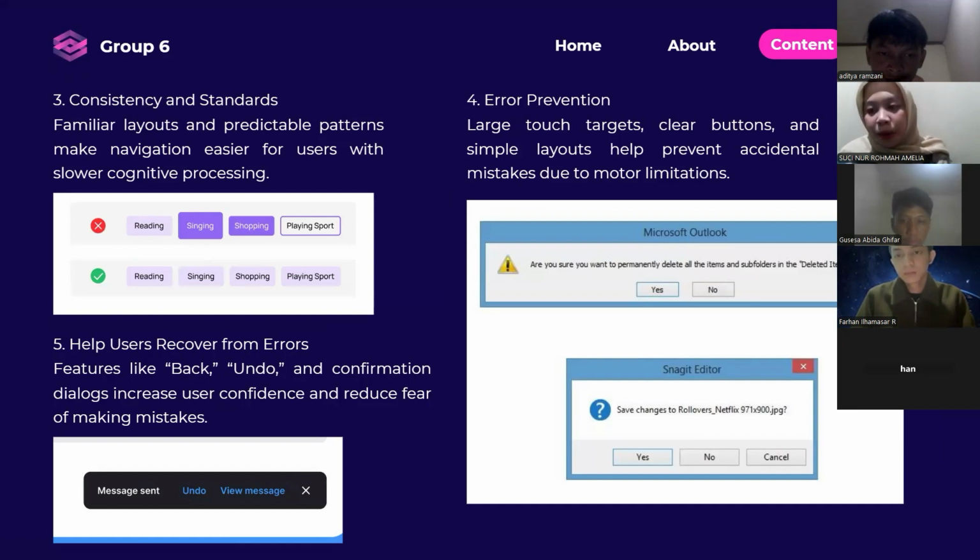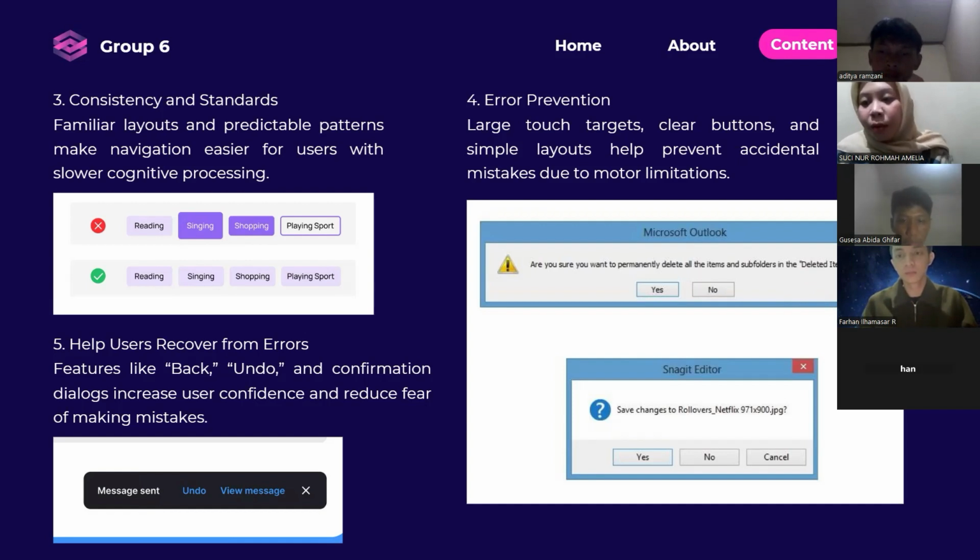Next is error prevention. Elderly users may experience motor limitations, so it's important to design interfaces that minimize the chance of mistakes. Using large touch targets, clear buttons, and simple layouts helps prevent accidental taps or selections. This makes the experience safe and more comfortable.